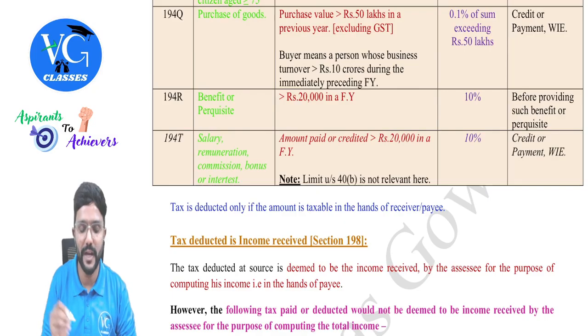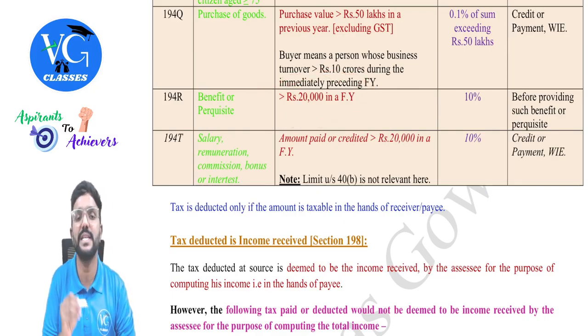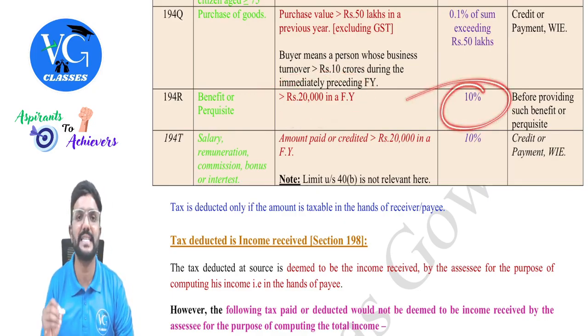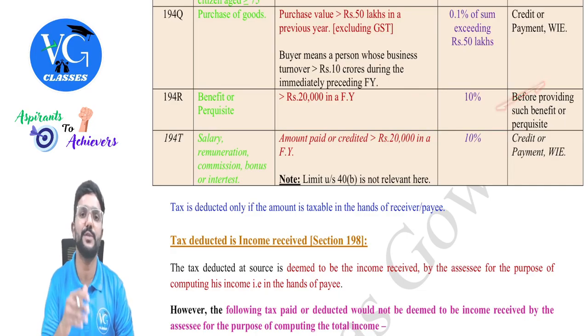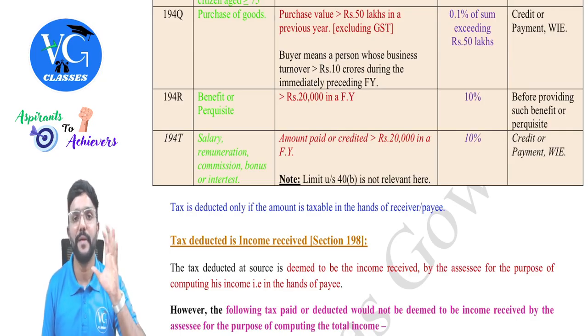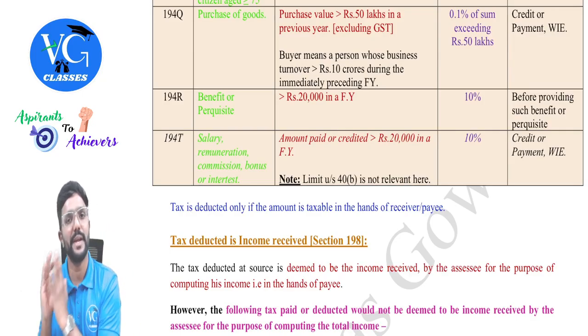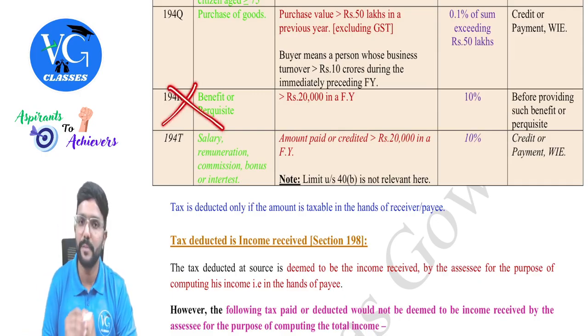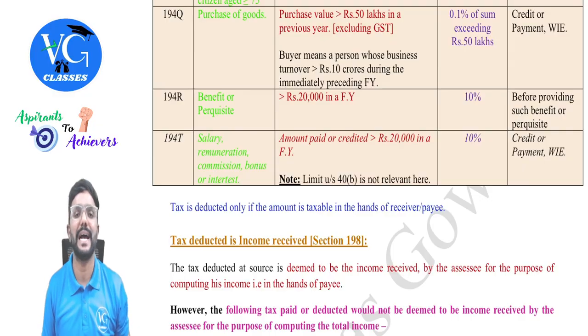But there can be a possibility of giving a benefit or perquisite to someone else who is not an employee. And if the value of that benefit is more than 20,000 in a year, then TDS will be deducted at 10% before providing such benefit or perquisite. Please be careful, I'm repeating once again. If an employer is giving perquisite or benefit to an employee, then TDS will not be deducted here. TDS will be deducted as per section 192 only.